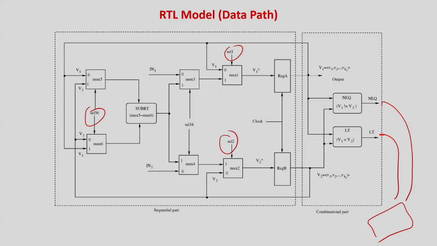Why? Because the number of bits in V1 and V2 may not be a single bit. They can be 128 bit numbers, they can be 256 bit numbers, because you are computing the GCD of two integers. Integers can be long ints, they can even be floats, so it's quite large. You have to appreciate that this mux size, this subtractor size, this register size are not single bit. They can be 256 bit registers, a 256 bit multiplexer, a 256 bit subtractor. So you can understand how large this circuit will be.